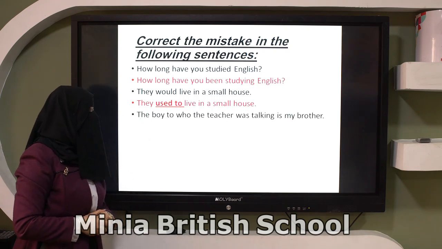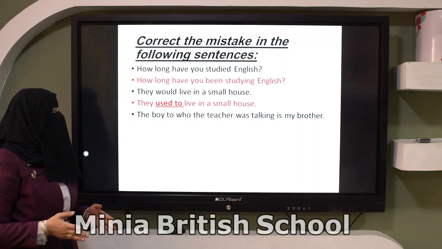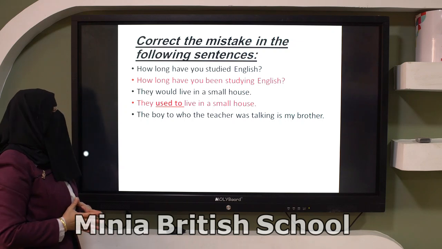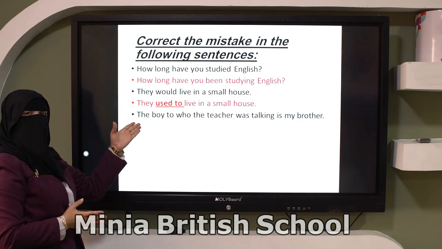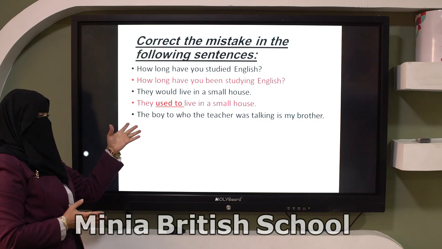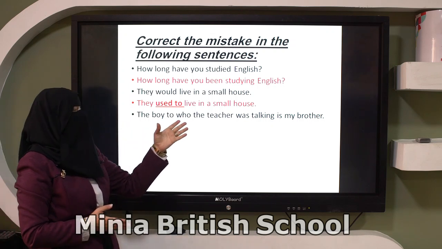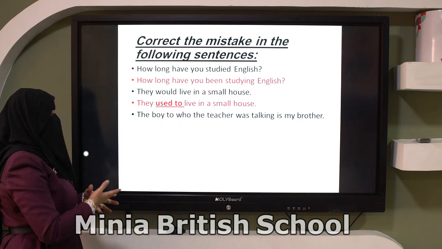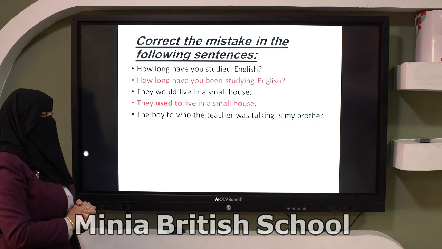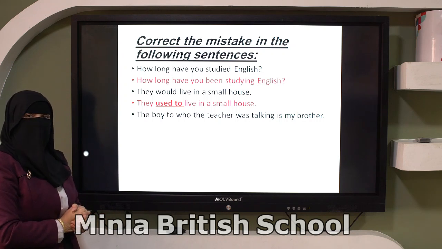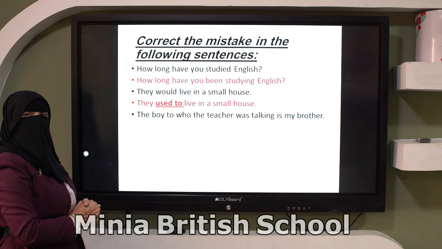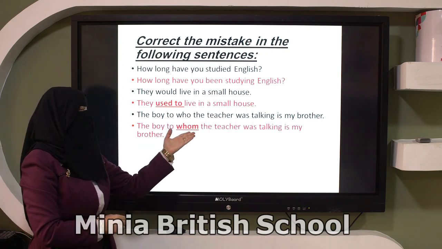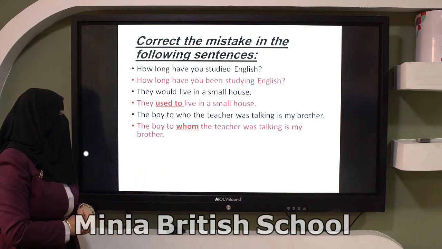Look at number 3. The boy to whom the teacher was talking is my brother. The boy here is a subject or an object? Yes, object. And who is the subject here? The teacher. And so, can I say the boy who the teacher was talking is my brother? No. But we can say what? Excellent. The boy to whom the teacher was talking is my brother.